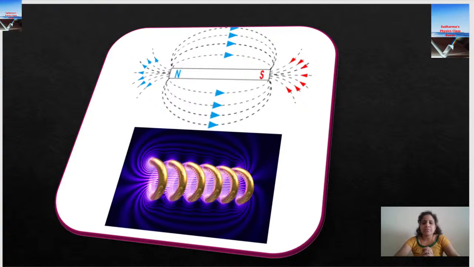Within the magnet, in the case of a bar magnet, we were not able to plot the magnetic field lines, right? In the case of a solenoid magnet, we can plot them. That's the difference. Because there is an empty space, we can move the compass needle or allow iron filings to go through it, and the pattern can be seen. So it's uniform. That is a repeated question. When I say repeated, you have to note it down, because these are previous year board exam questions: explain the property of a solenoid's magnetic field inside it. Inside it is uniform.